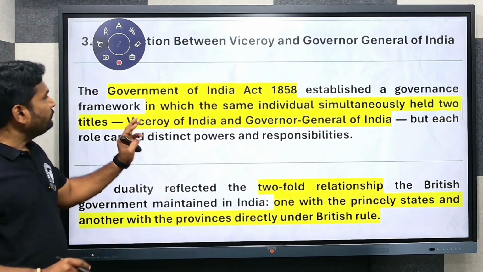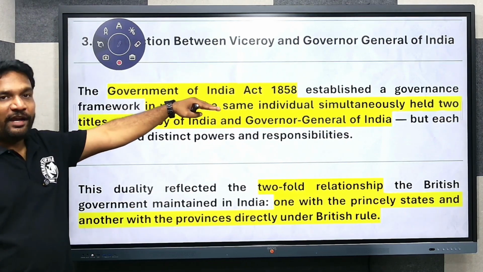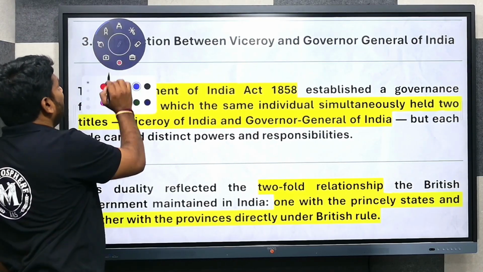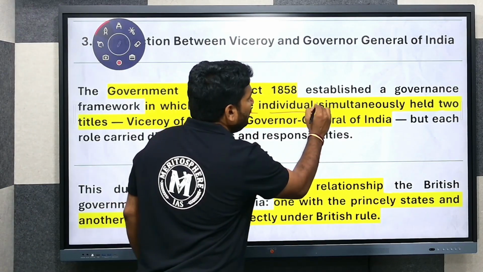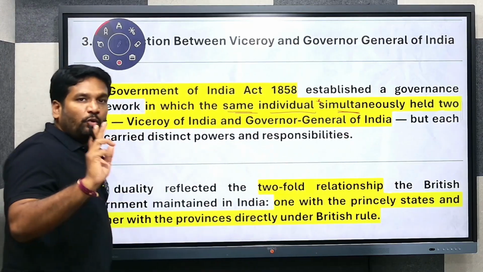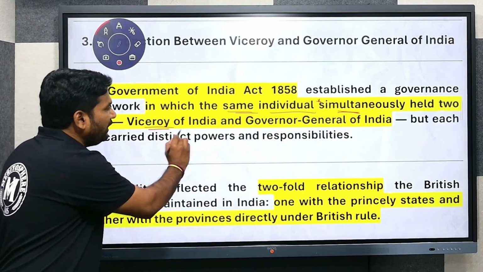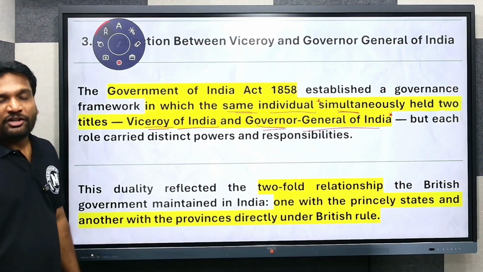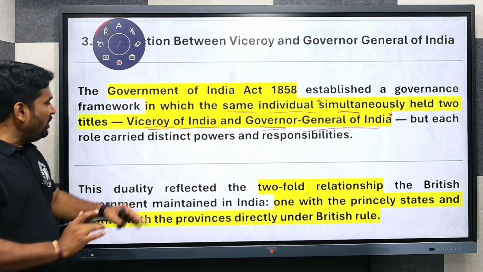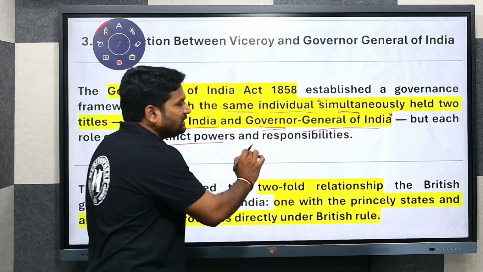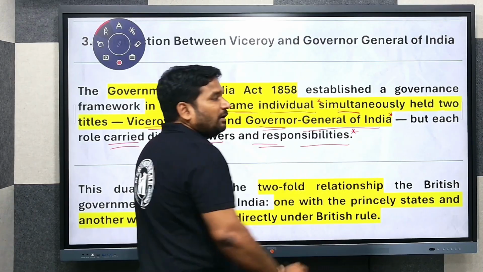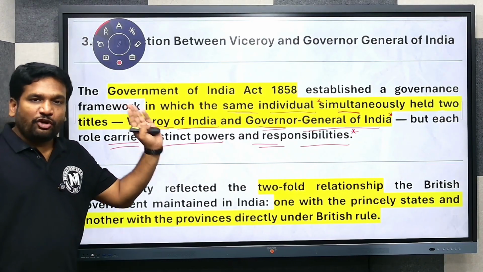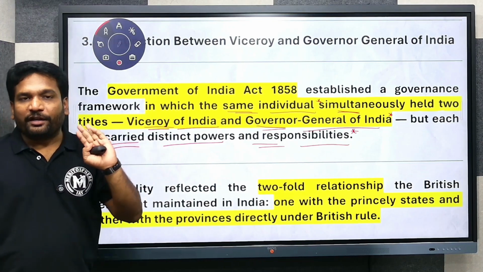So here, the Government of India Act of 1858 established a governance framework in which the same individual simultaneously held two titles, that is Viceroy of India and Governor General of India. But each role carried distinct powers and responsibilities. There were different powers and responsibilities associated with Viceroy of India and Governor General of India.